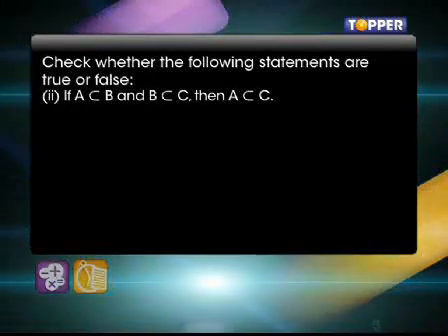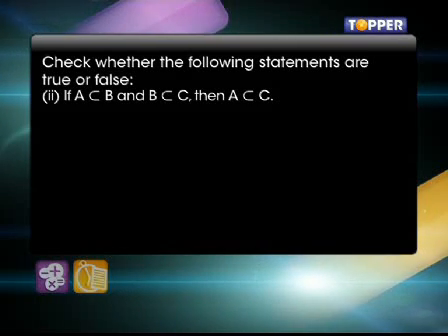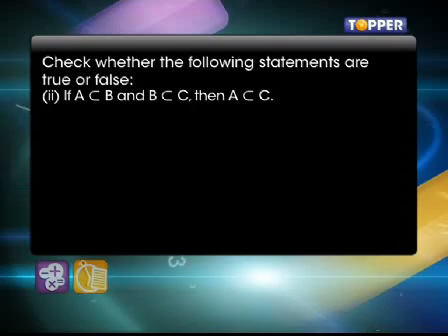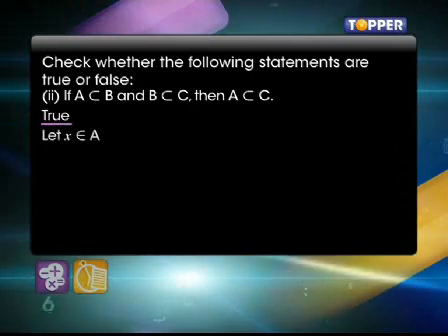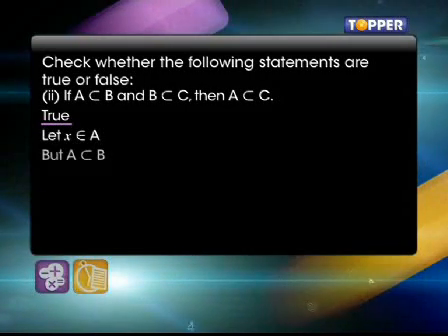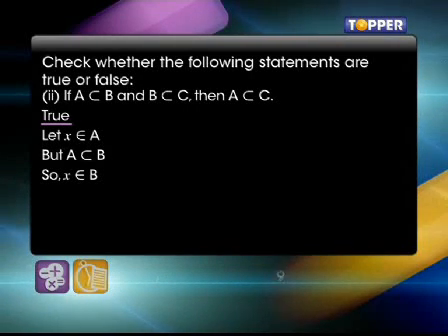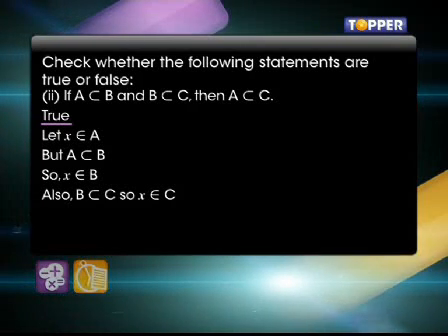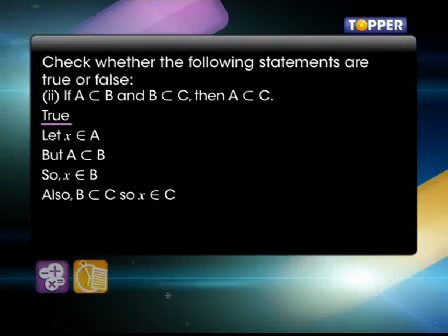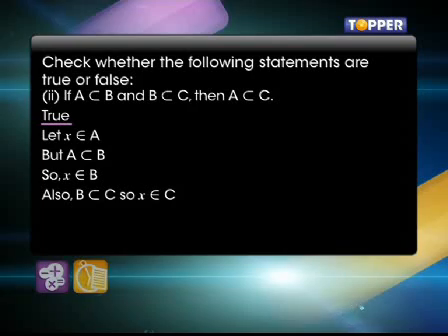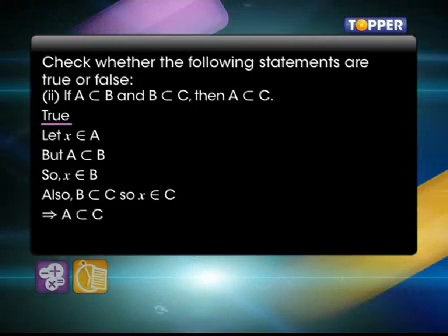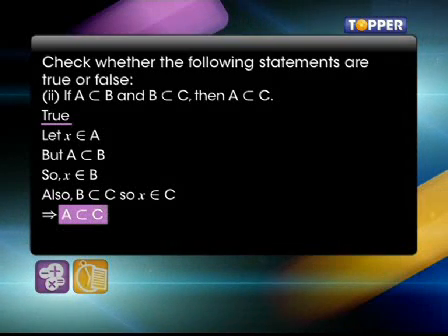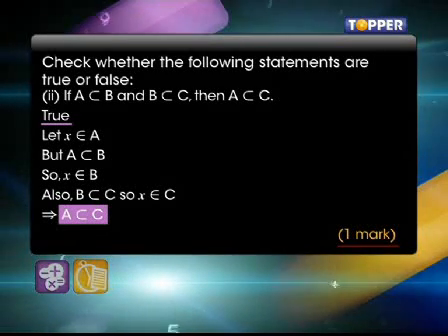2. If A is a subset of B and B is a subset of C, then A is a subset of C. The answer is true. Let X belong to A. But A is a subset of B, so X must belong to B as well. Also, B is a subset of C, so X, which is in B, should also be in C. So, X belongs to C, which implies A is a subset of C. You get 1 mark for this.